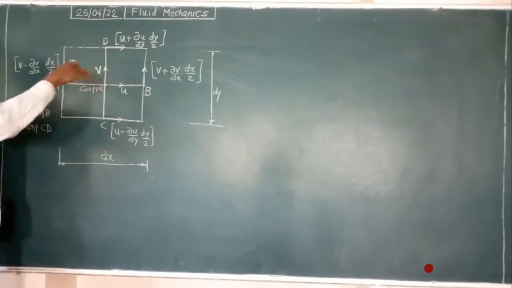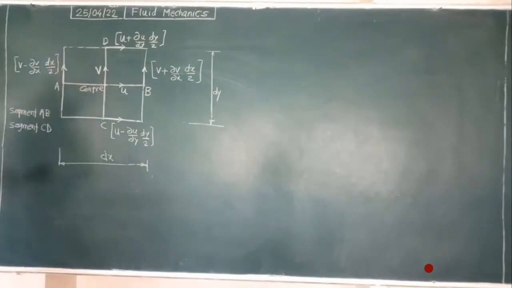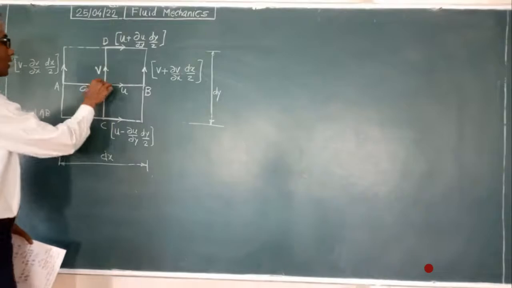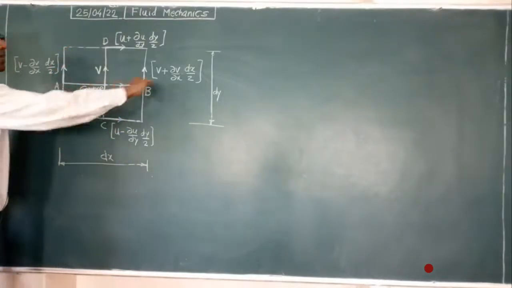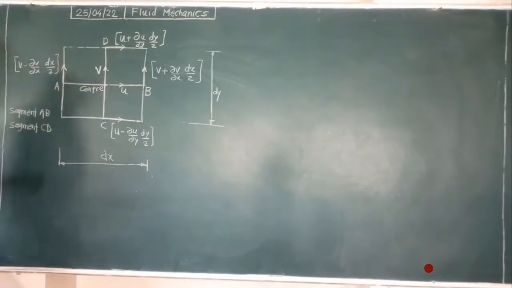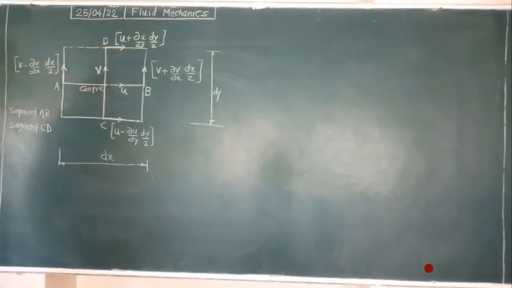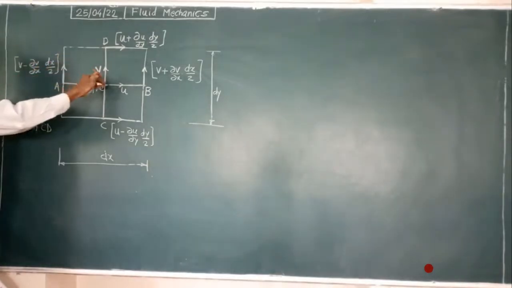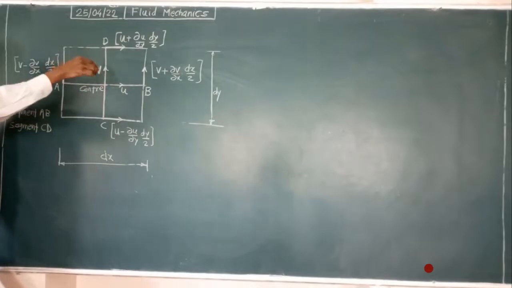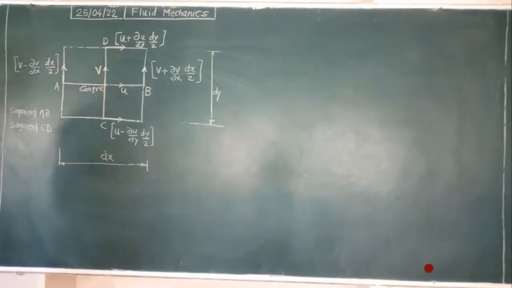So if you take this as the x-axis, horizontal, and this as the y-axis, vertical, the third axis is perpendicular to the board in space, the z-axis. About this z-axis we are taking rotation. About the z-axis we write the rotation equation.